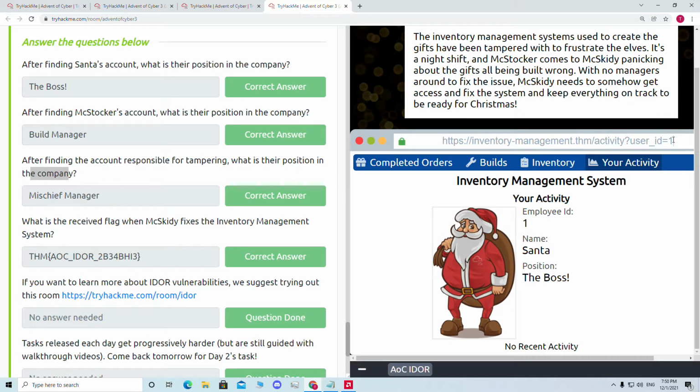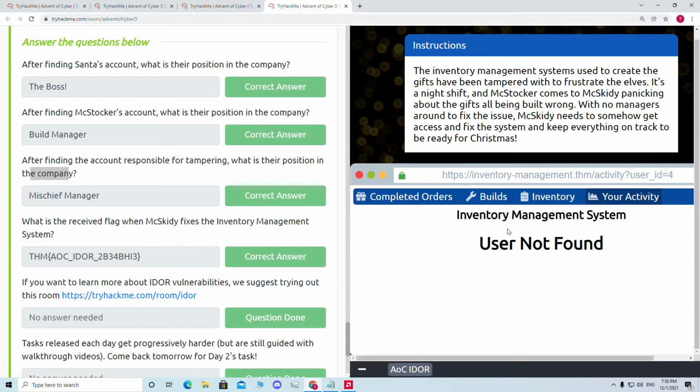So let's say we put user ID, we tried with 3, let's go with 4. With user ID 4, there is no user found. Let's try with 5. With 5, there is none found. Let's try with 6. There is no one. Then let's try with 7. There is no account. Let's try with 8. There is no one. Let's try with 9.